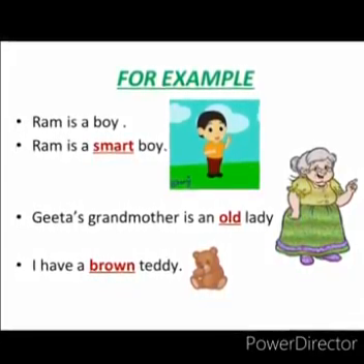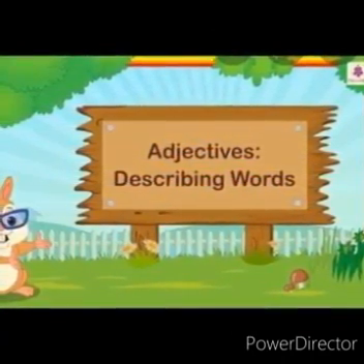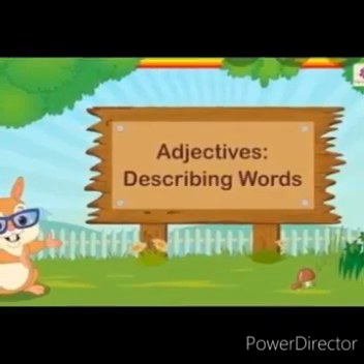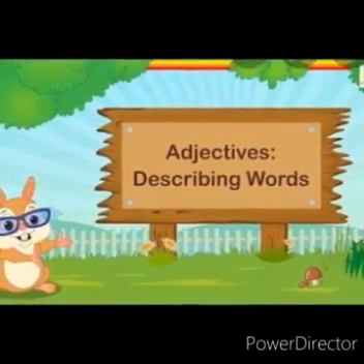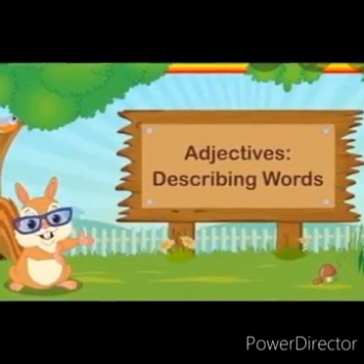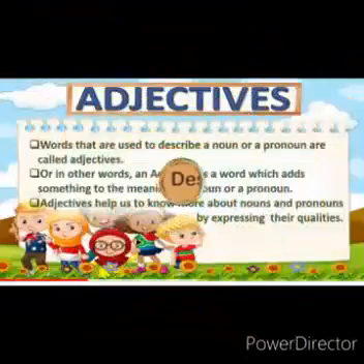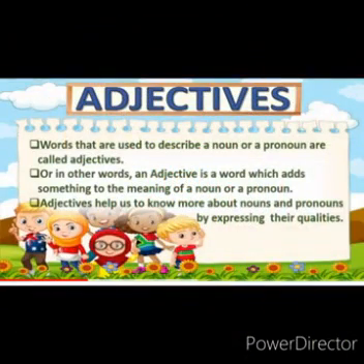Therefore adjectives are also called descriptive words, as they describe a noun or a pronoun by describing their quality, quantity, number, etc. I hope you have understood the meaning of adjectives.